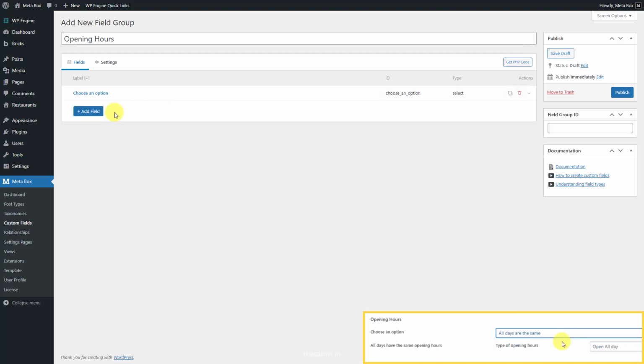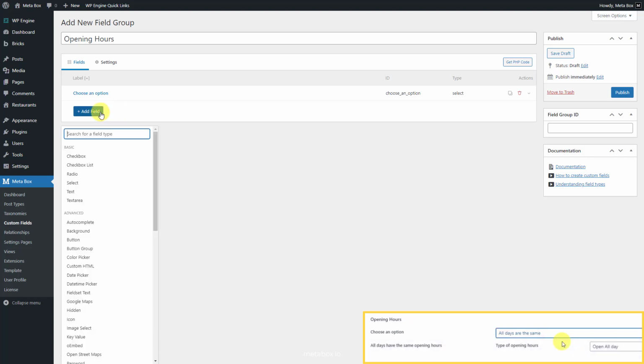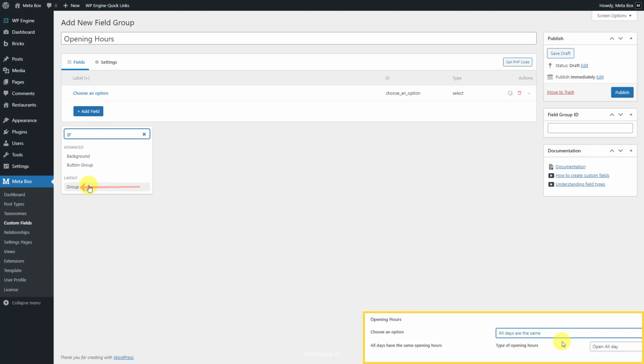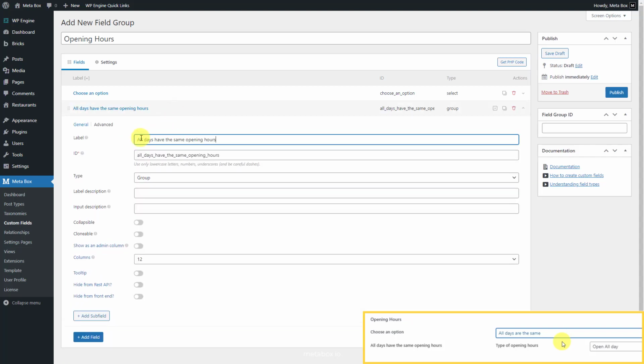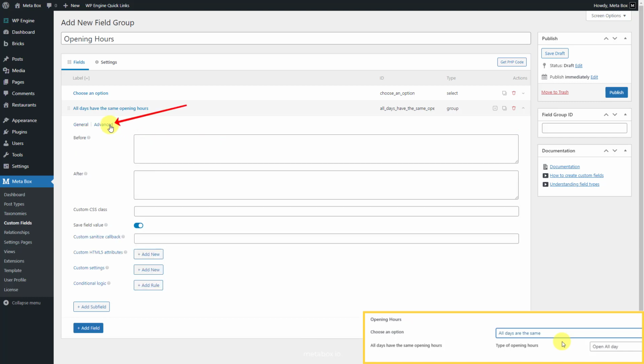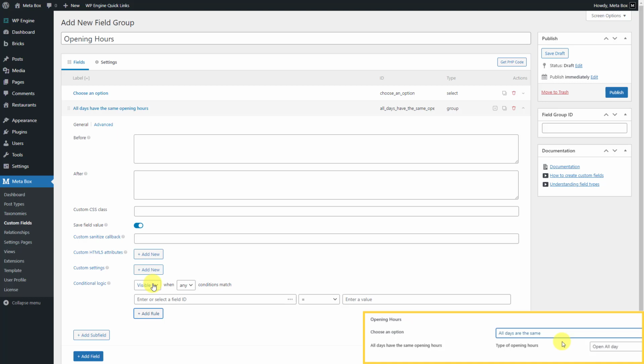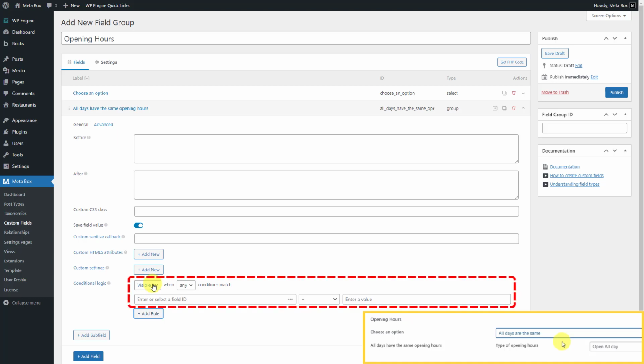The next field is for the option that all days have the same opening hours. It's a group, and displays only when you choose the first option in the above field. So, add a group. Then, move to the Advanced tab to set the rule for displaying. You will see the Conditional Logic section. It's available when you have the MetaBox Conditional Logic extension activated. We'll set the rule to display the group here.